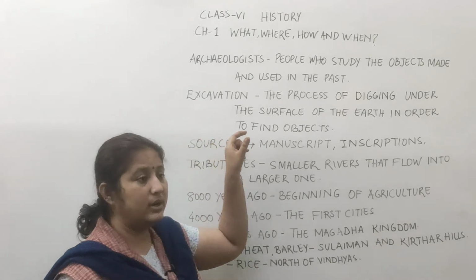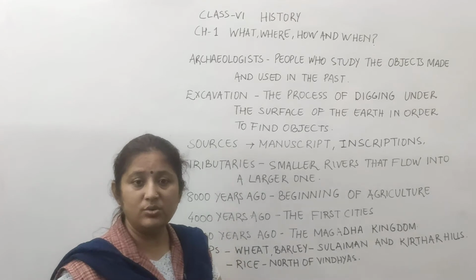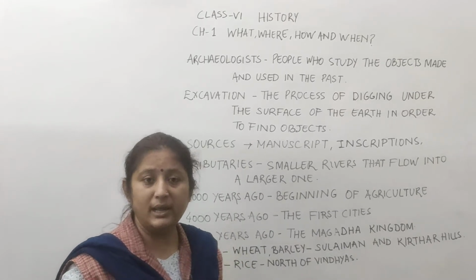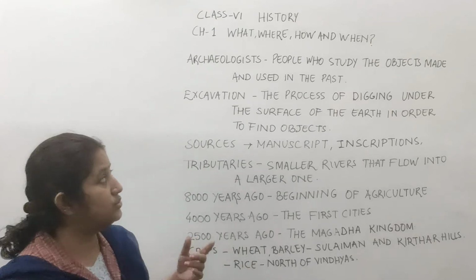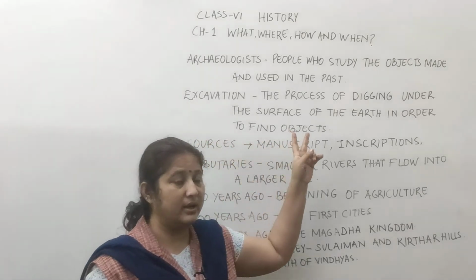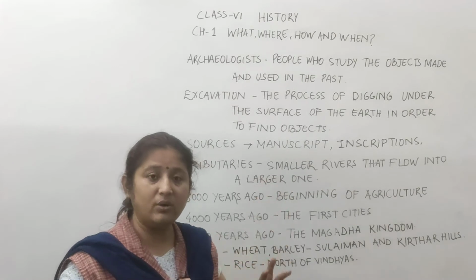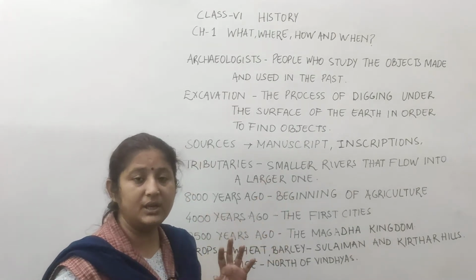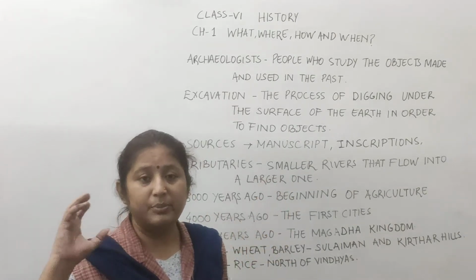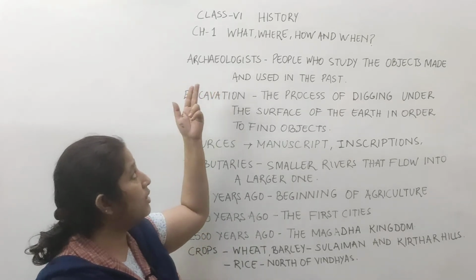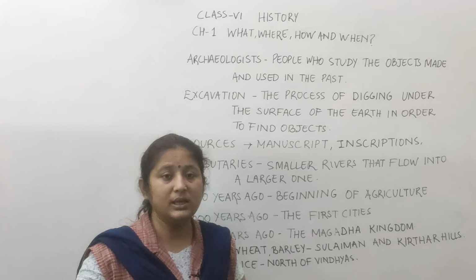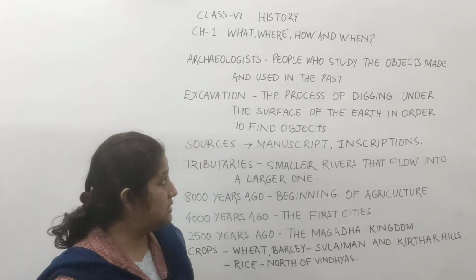Coming to the word How, it means how they used to live their livelihood or how they used to do their work, in which manner they used to do this. And When considers the particular time, because in history we basically talk about the previous time. So all these terms, What, Where, How and When, denote history.